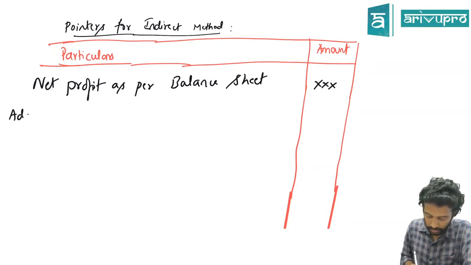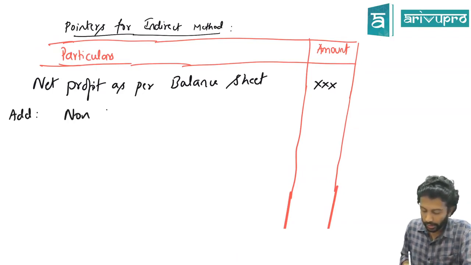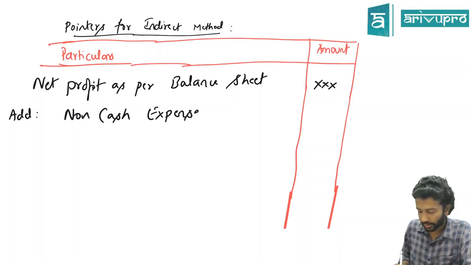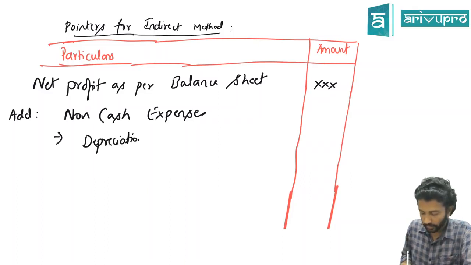The first adjustment we do is add back non-cash expenses. The example of that could be depreciation. If depreciation is for tangible assets, then amortization will be for intangibles.